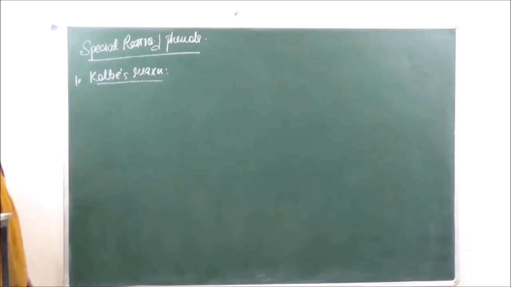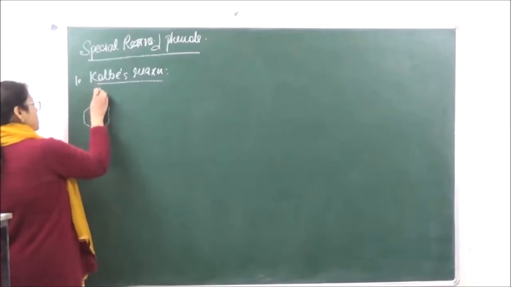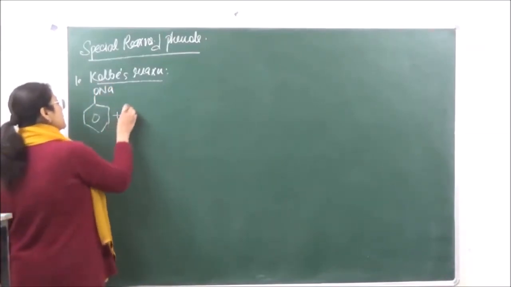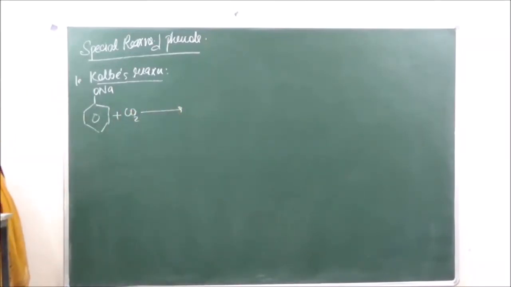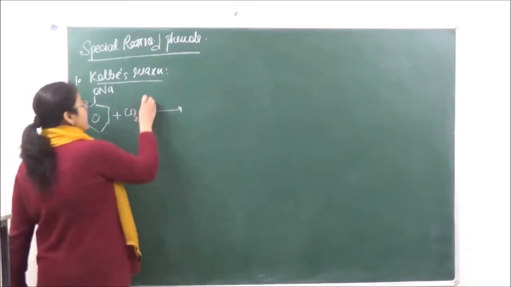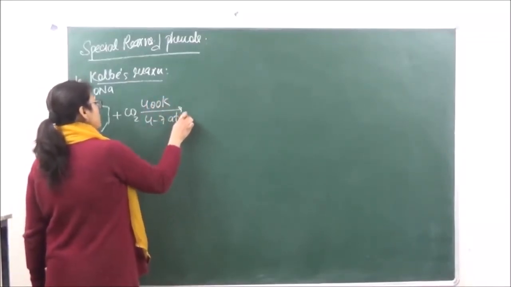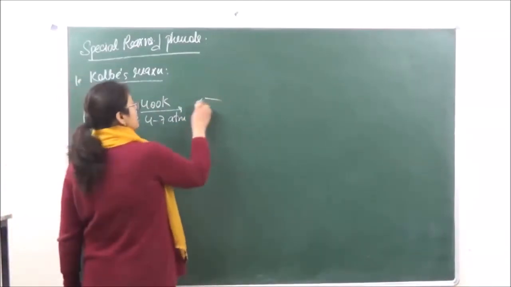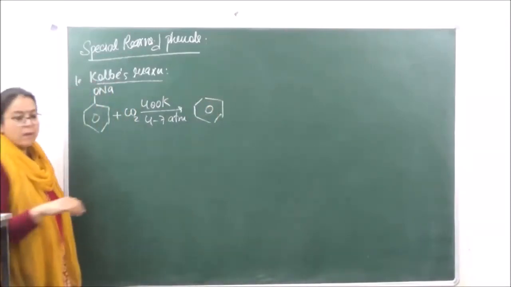The reaction proceeds by taking sodium phenoxide, which is reacted with carbon dioxide. The carbon dioxide over here will behave as an electrophile, at 400 Kelvin and a pressure of 4 to 7 atmosphere. This is going to give us phenyl sodium carbonate.